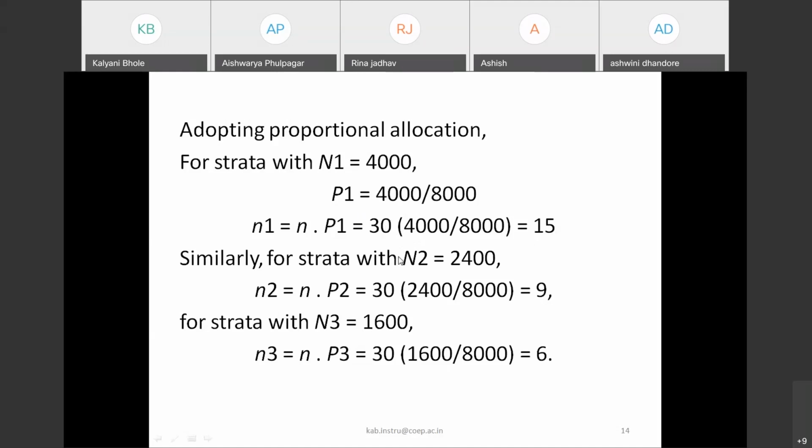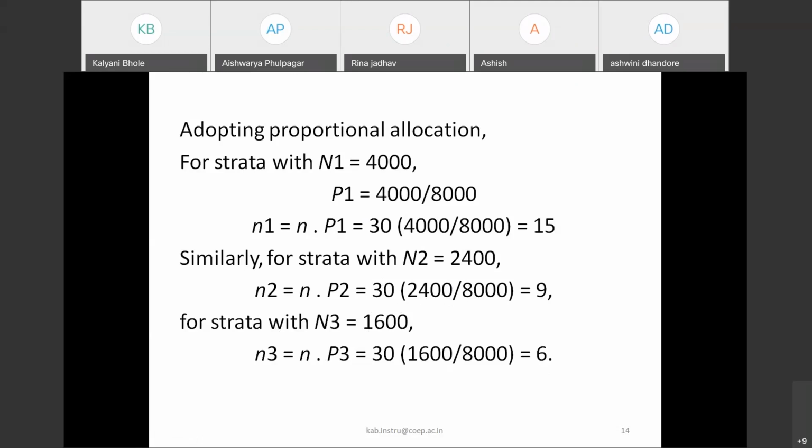Similarly for strata 2, the population size is 2,400, so the proportion is 2,400 divided by 8,000. What is the number of samples that we will select? This proportion multiplied by the total samples, 30 into this proportion, comes to 9. Similarly, for strata 3, it comes to 6. So this is how stratified sampling works.